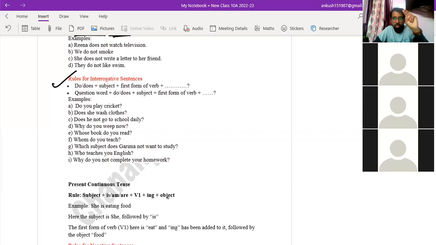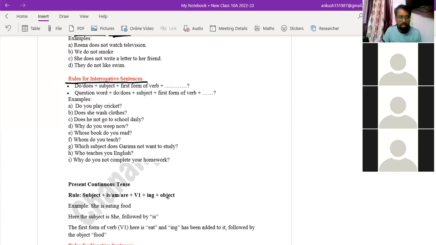See, there are triple benefits that we are going to cover here. Three things we are going to learn here: how to use the simple present tense, how can we use it as affirmative, how can we use it as negative, and even how can we use it as interrogative sentence. These three things we are going to learn at once for each and every sub part of the main tense, and we are studying here the first one, and that is present tense. Now, what are the rules for interrogative sentences?